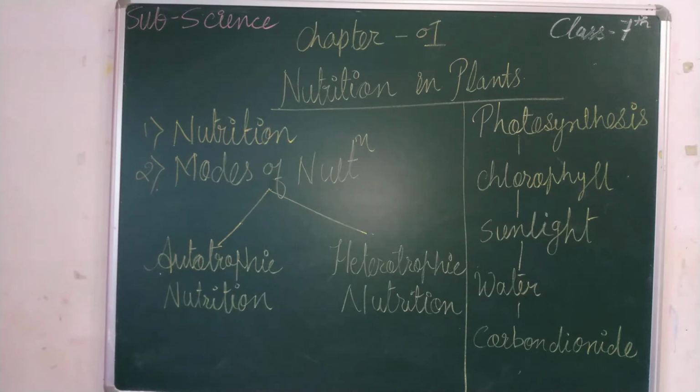Same way, for the process of photosynthesis we will be needing chlorophyll, sunlight, water, carbon dioxide, etc. Are you getting me, children? Without these things, the photosynthesis process will not be there, right? Now let me take you through the whole process.